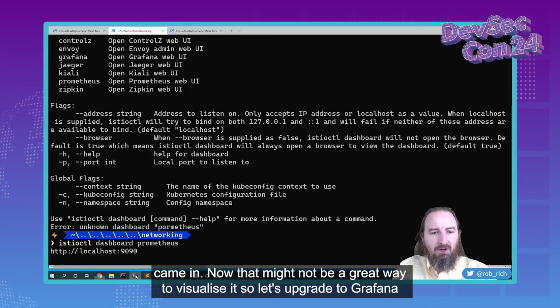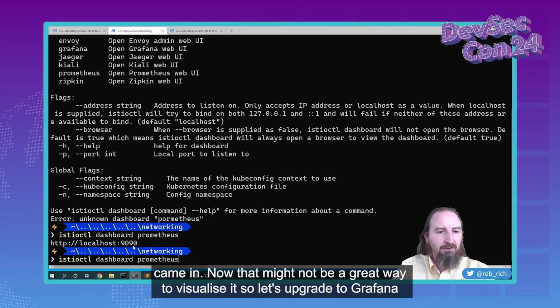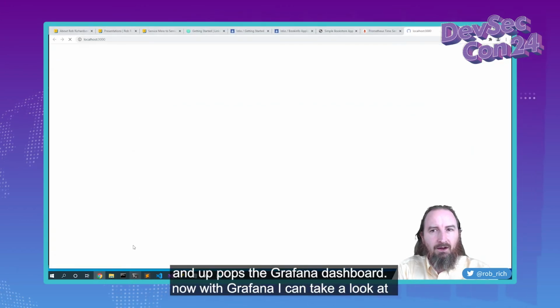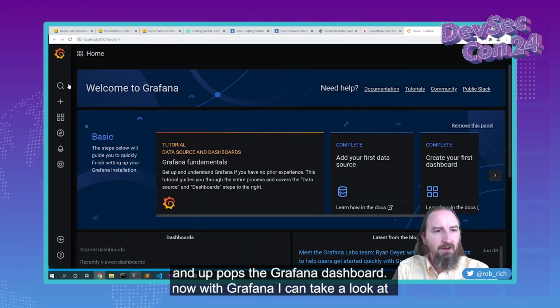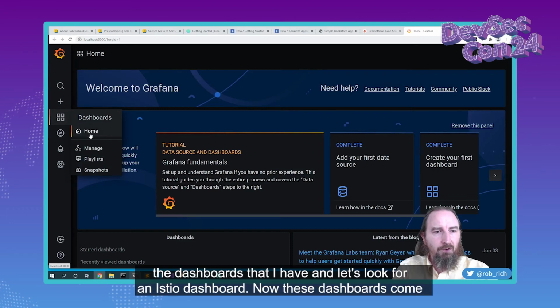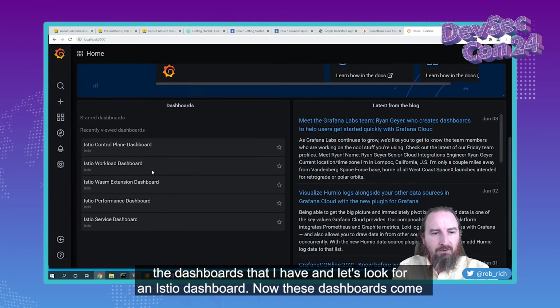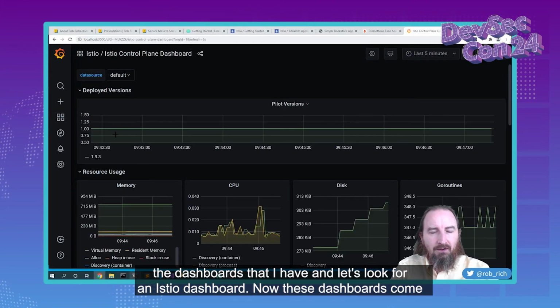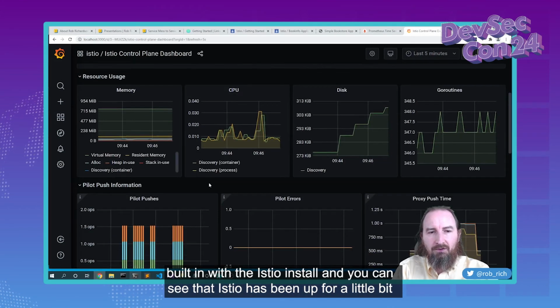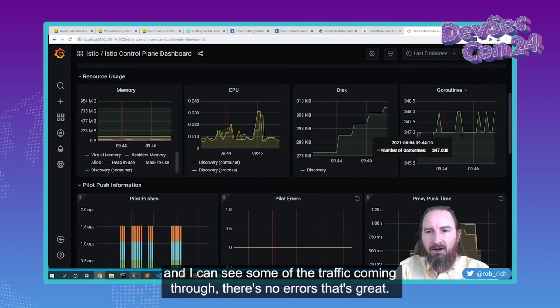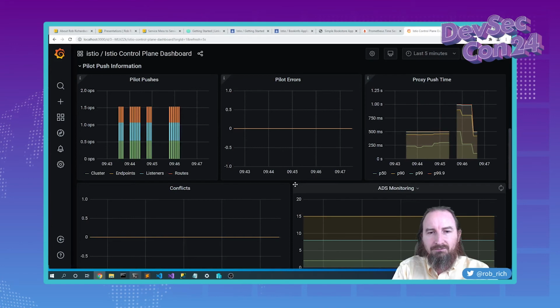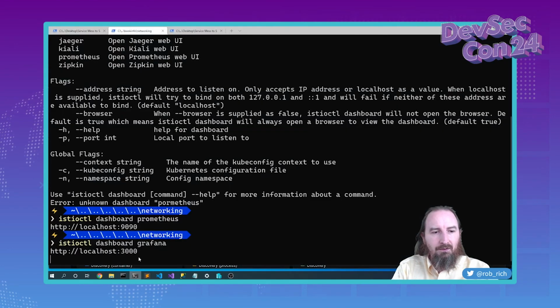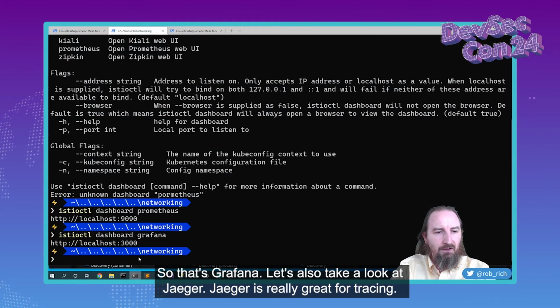Now that might not be a great way to visualize it, so let's upgrade to Grafana, and up pops the Grafana dashboard. Now with Grafana, I can take a look at the dashboards that I have, and let's look for an Istio dashboard. Now these dashboards come built in with the Istio install, and you can see that Istio has been up for a little bit, and I can see some of the traffic coming through. There's no errors, that's great. So that's Grafana.